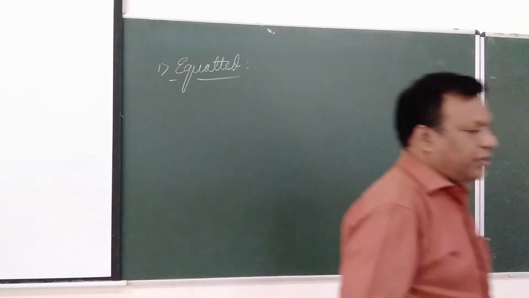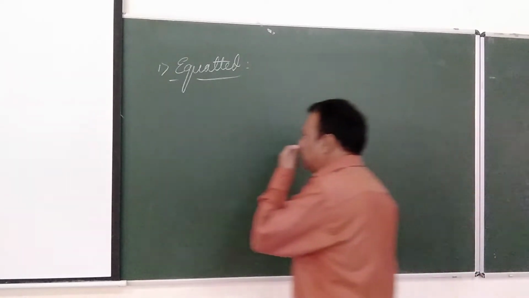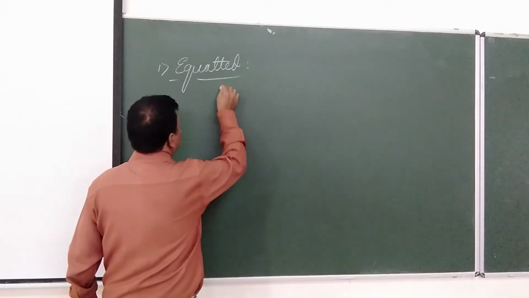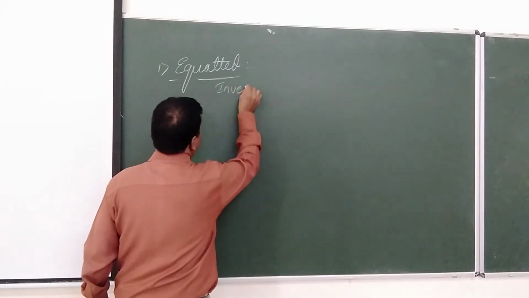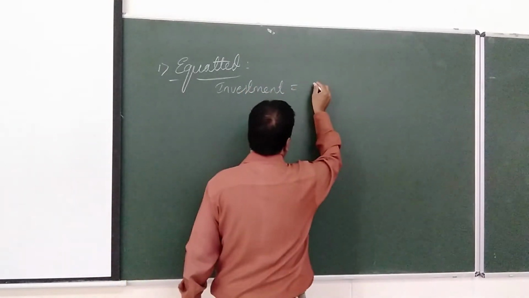So what does equated stand for? As you know, equated means every year we are going to pay the same amount. In this case, Y is the investment. PVIF is the factor value. Correct. So already you know that. So what is the investment? Investment is how much?